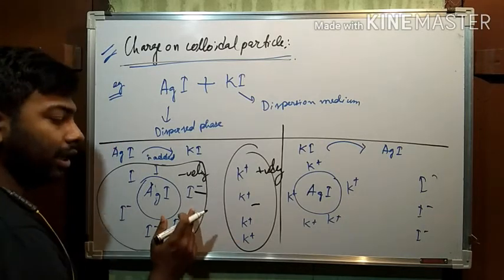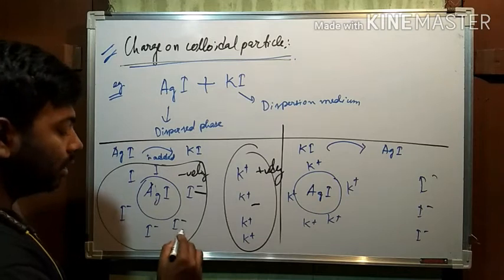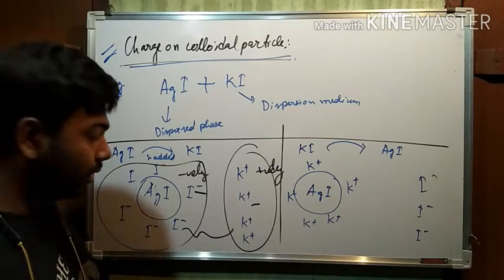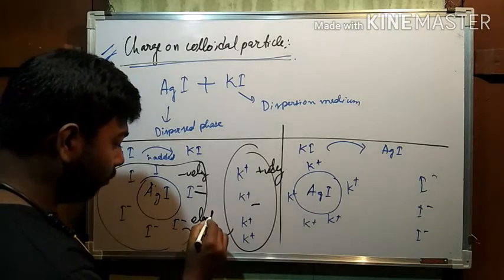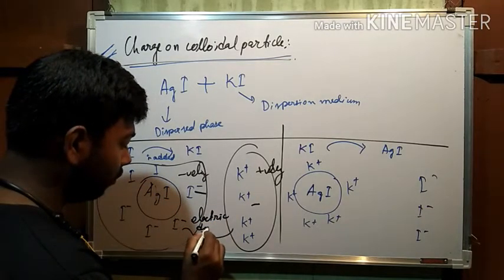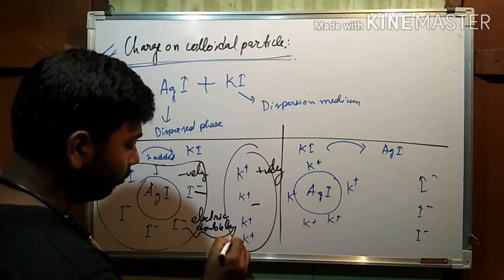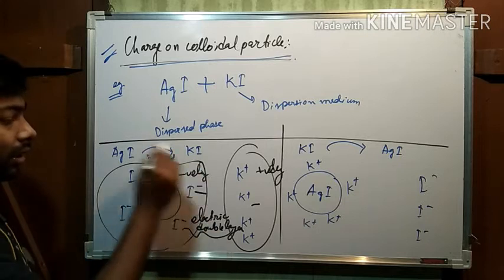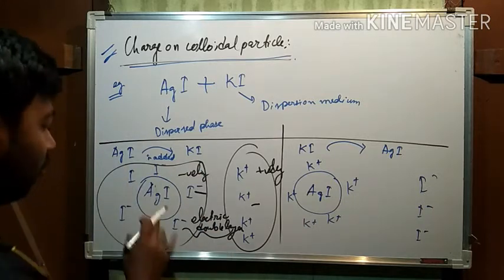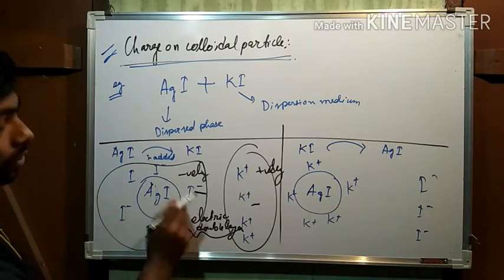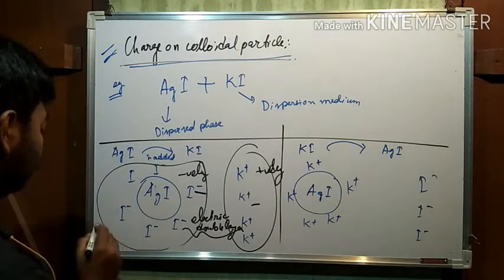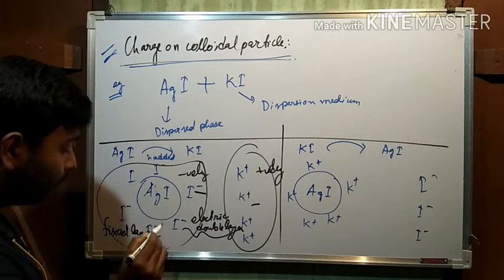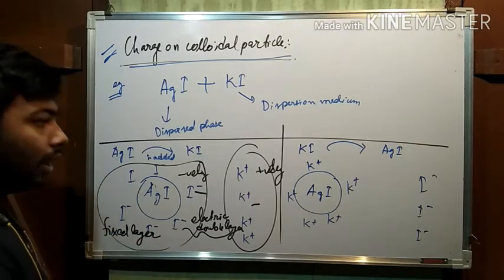This is the positive layer, the negative layer. Another thing: this layer is fixed, because the colloidal particle is surrounded with the negative ion. That's why it is known as the fixed layer.